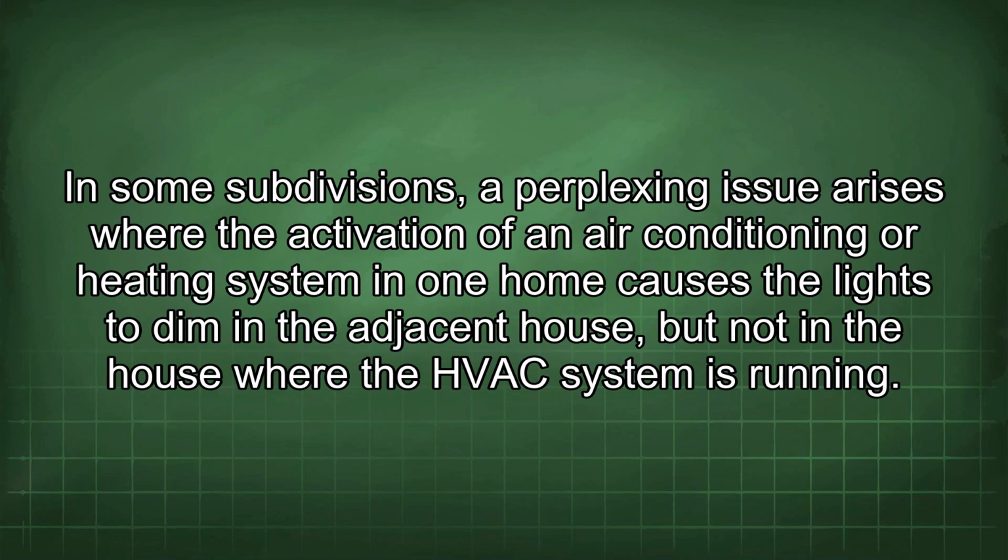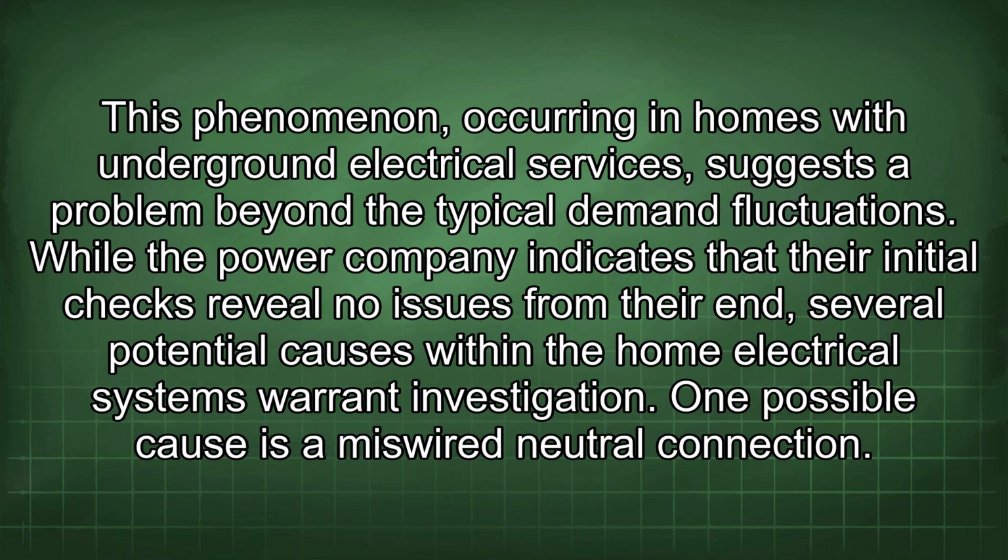In some subdivisions, a perplexing issue arises where the activation of an air conditioning or heating system in one home causes the lights to dim in the adjacent house, but not in the house where the HVAC system is running. This phenomenon, occurring in homes with underground electrical services, suggests a problem beyond the typical demand fluctuations. While the power company indicates that their initial checks reveal no issues from their end, several potential causes within the home electrical systems warrant investigation.